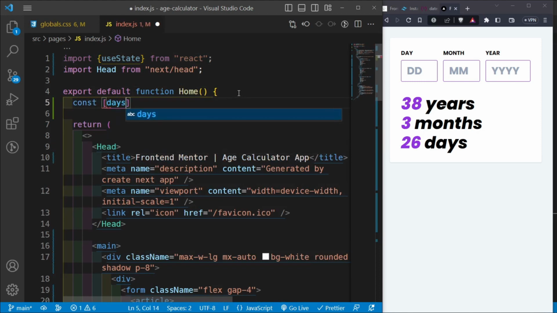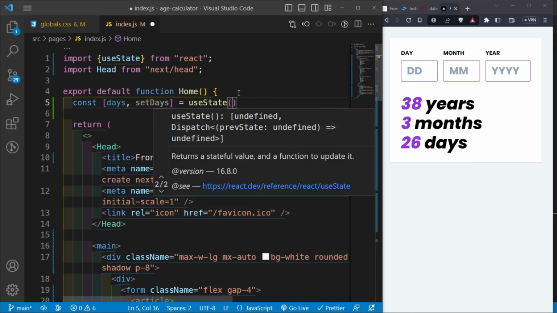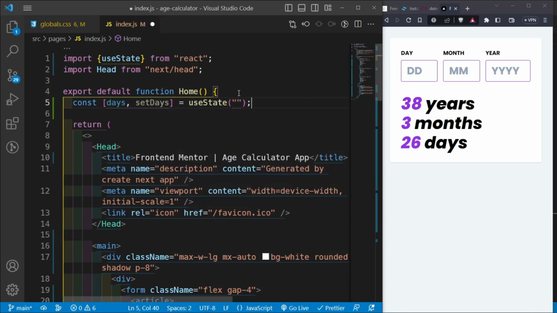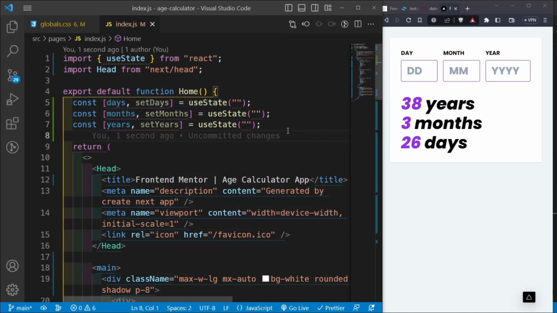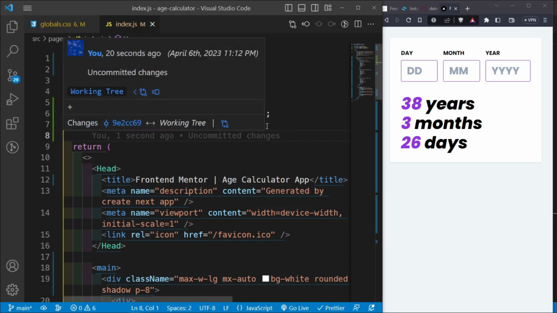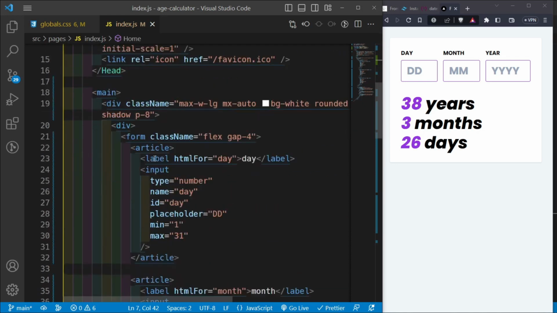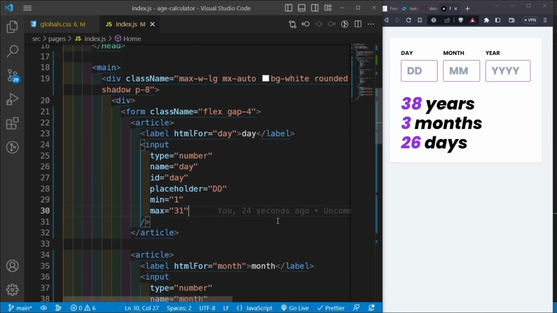So I'm going to say const days and setDays is equal to useState, and by default we're going to say it's just going to be an empty string, and then copy this down twice, change this to months and setMonths, and then this is going to be setYears and then years as well. Okay, and then what we're going to do now is this. We're going to save this. Nothing is going to change on the screen, and then since nothing changes on the screen, what we're going to do is we're going to go inside these inputs, and then we're going to change them into controlled inputs.